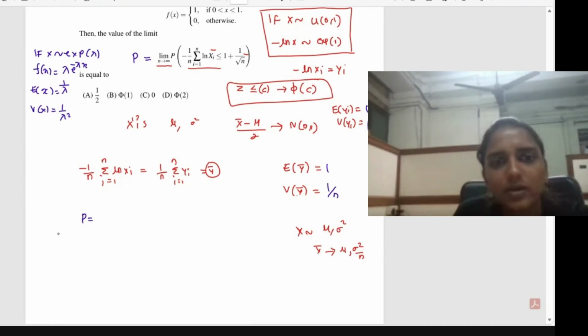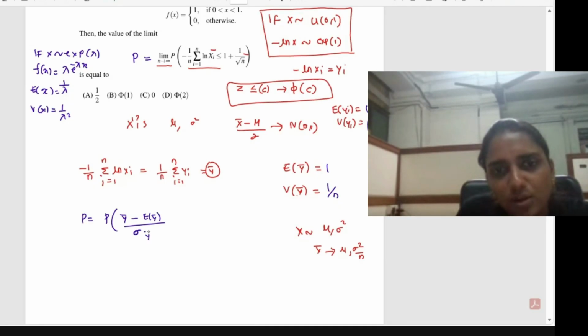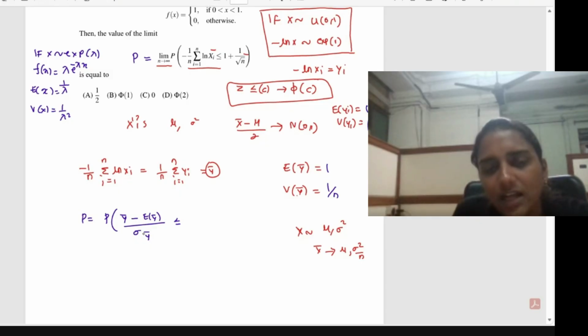So this will be equal to the probability of Y bar minus expectation of Y bar, divided by the standard deviation of Y bar, that is less than or equal to, on the right side, you have to subtract the same expectation of Y bar and divide by the same standard deviation.